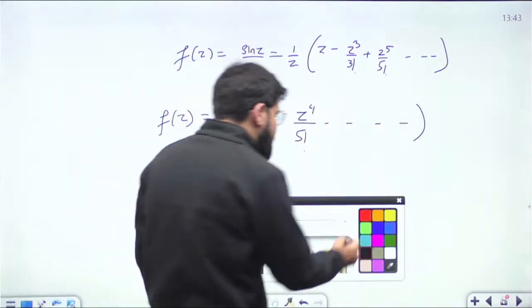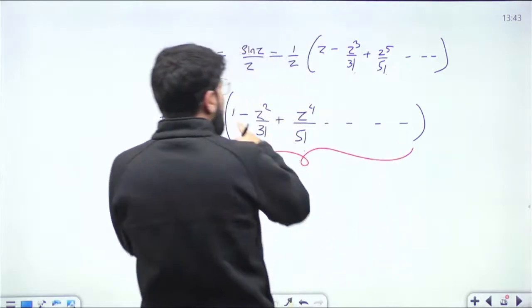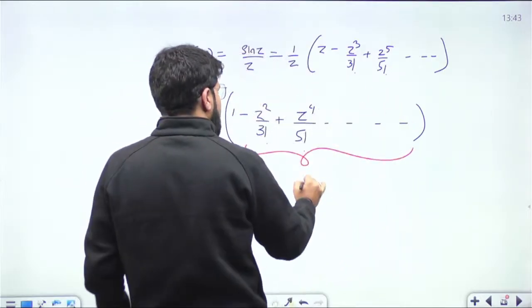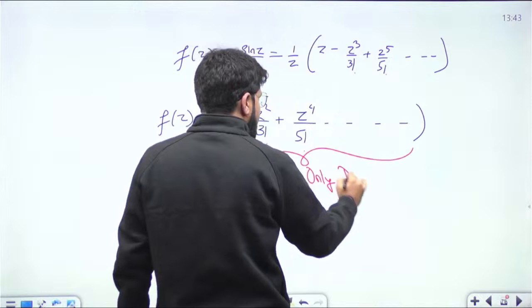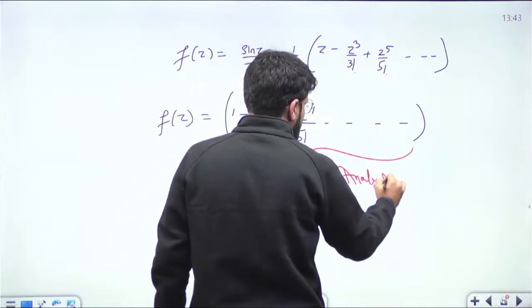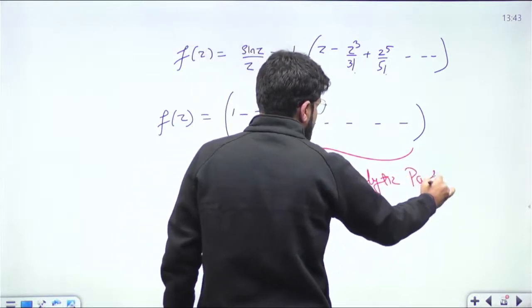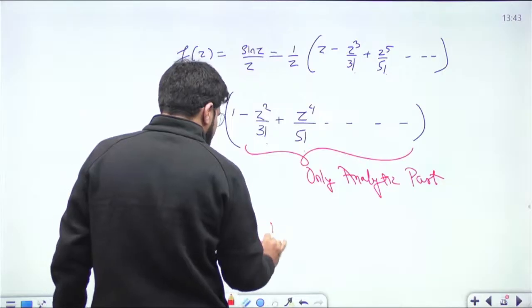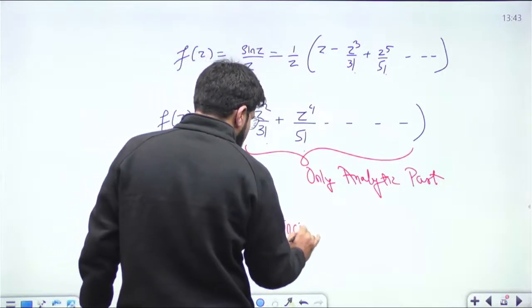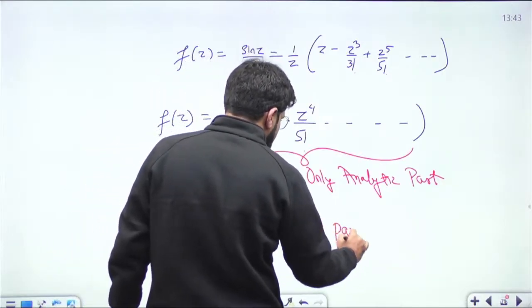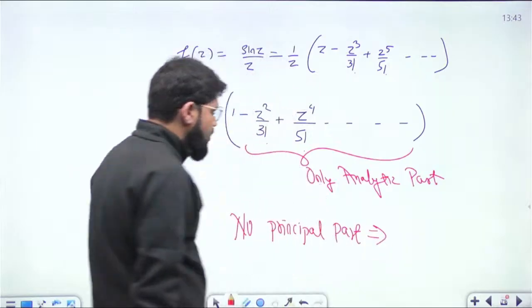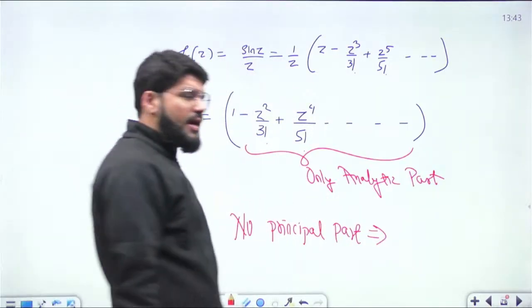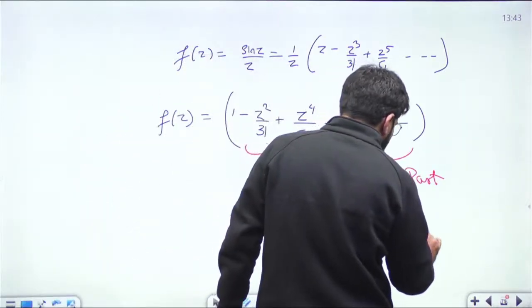Is there any principal part? All are positive powers of z. This contains only the analytic part. From the expansion point of view also, there is no principal part, and that is the concept of removable singularity.